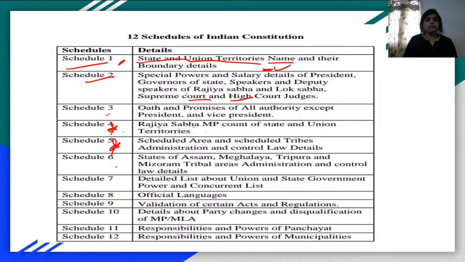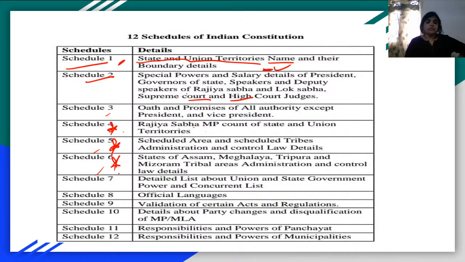Schedule 5, very, very, very important. Schedule 5 and Schedule 6 talk about the administration of scheduled areas and scheduled tribes. See, we knew that the most vulnerable sections of Indian society are the scheduled population, that is the SCs and STs. How are you going to administer them? In some areas we'll have more and more tribal population, some areas will have more and more SC population. So how you are going to handle them is what is mentioned under Schedule 5 and Schedule 6.